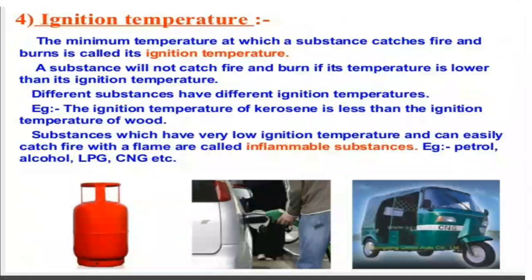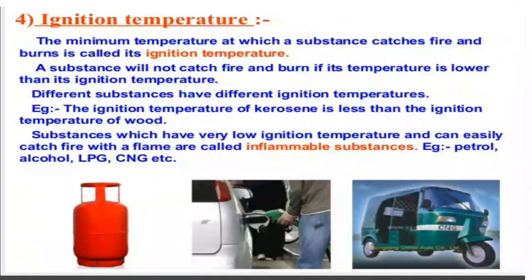Once it has reached that temperature, it will catch fire and start burning. A substance will not catch fire if its temperature is lower than its ignition temperature.